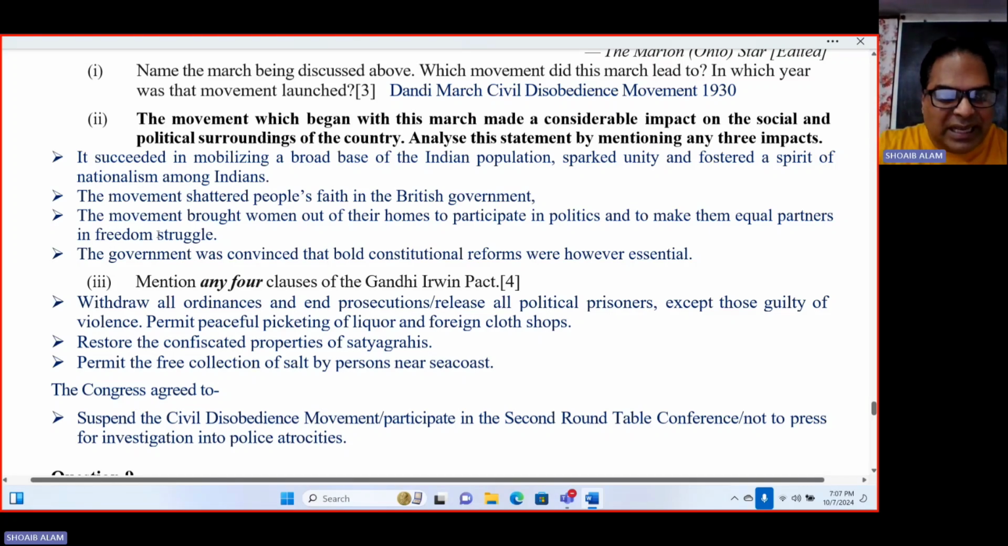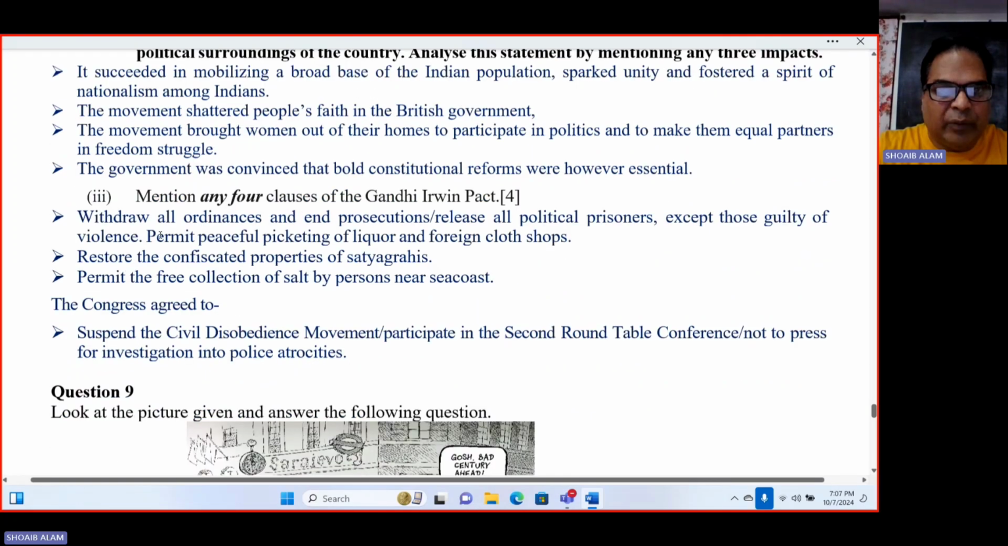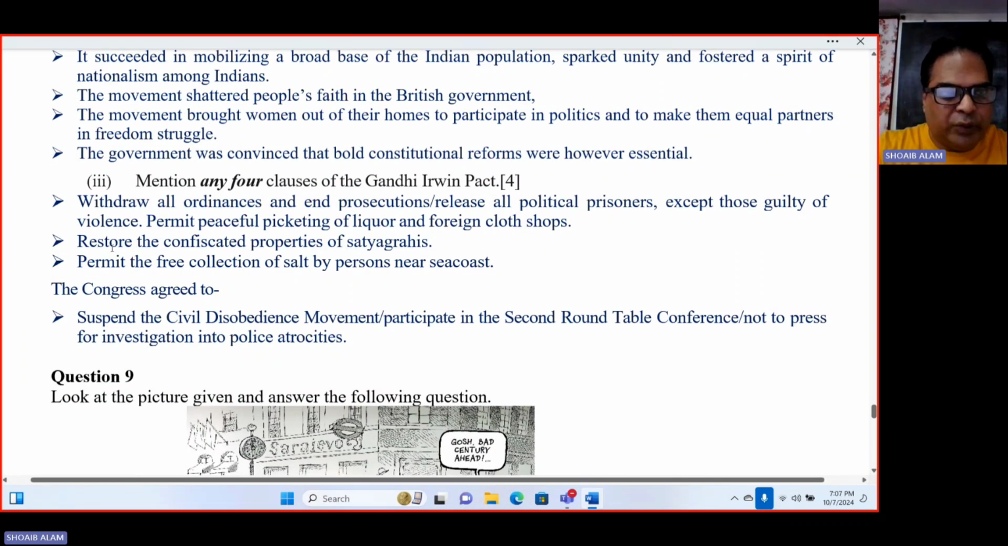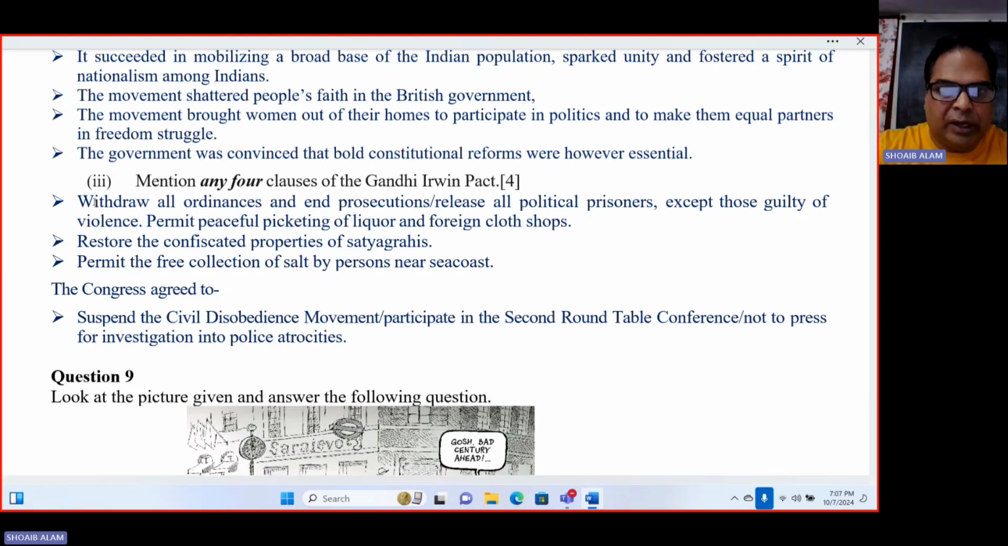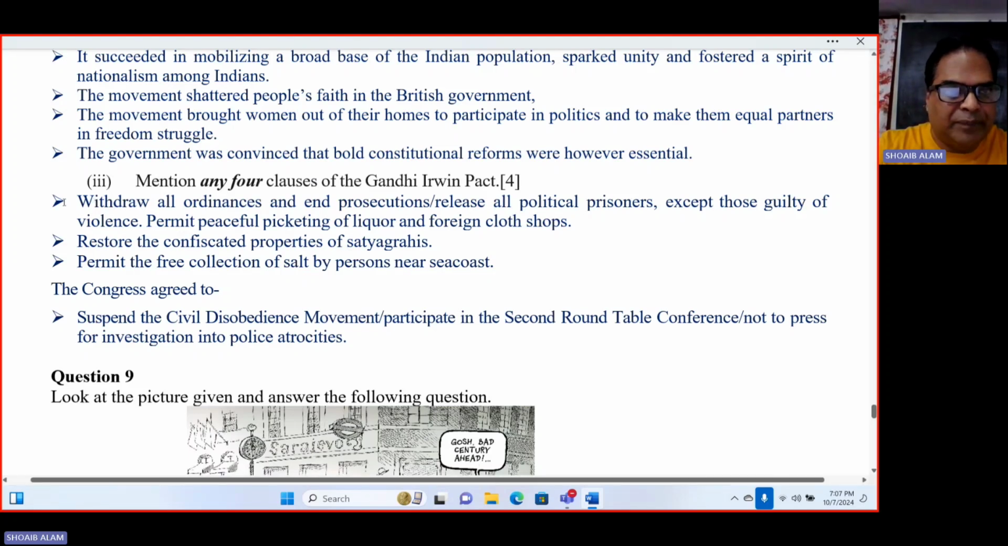Mention any 4 clauses of the Gandhi-Irwin Pact. First of all, this Gandhi-Irwin Pact was the result of the failure of the first roundtable conference. So first one, withdrawal of ordinances and end of prosecutions. Let me make it simple: all political prisoners will be released.